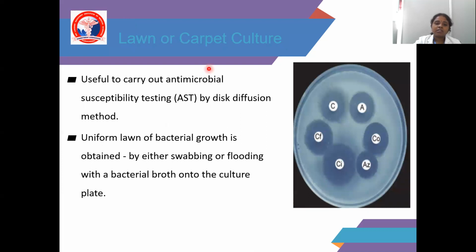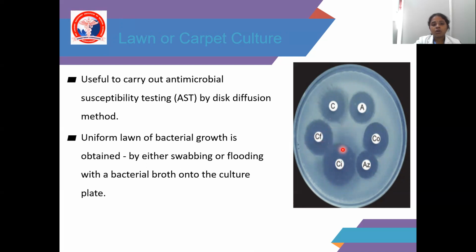Another culture method is the lawn or carpet culture method. It is mainly used to carry out the antimicrobial susceptibility test by the disk diffusion method. See the picture here: what media are we using? Muller-Hinton agar. For AST, we are using Muller-Hinton agar.